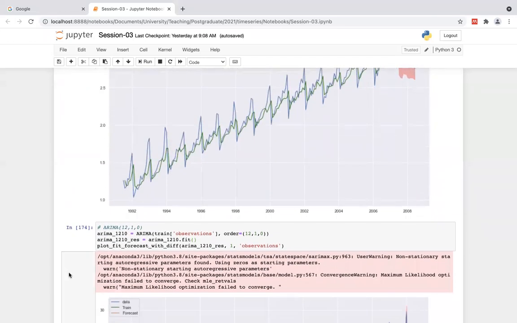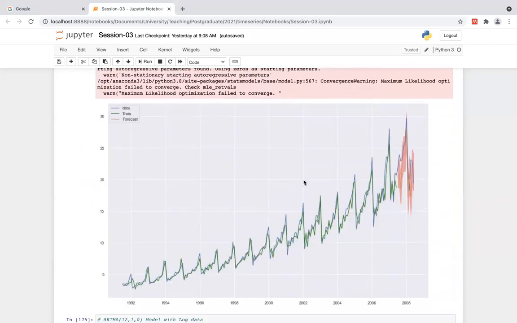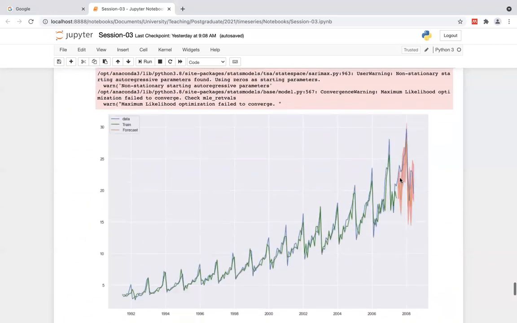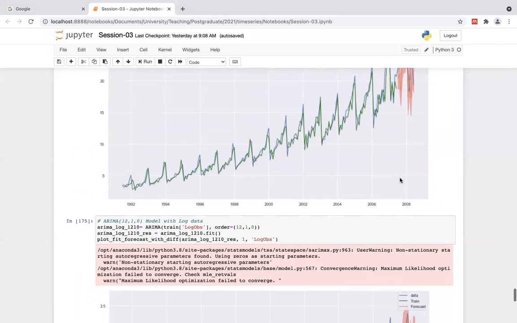Then let's try another one where I have increased the P to 12, which means I am considering the past 12 data points, with differencing 1, and there is no moving average part. I am considering the raw observation. Let's see. It's actually pretty good. It follows these peaks well, but here you can see there are some issues as well. Anyhow, compared with the previous, a little bit of improvement can be seen.